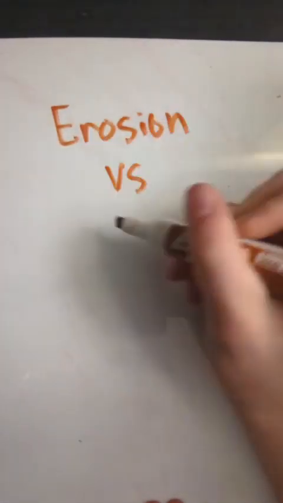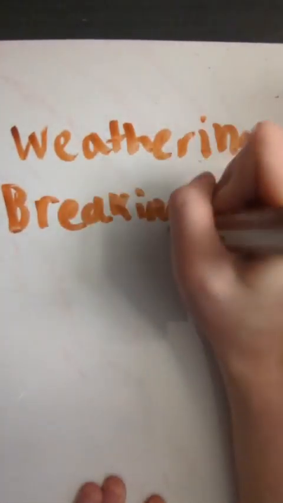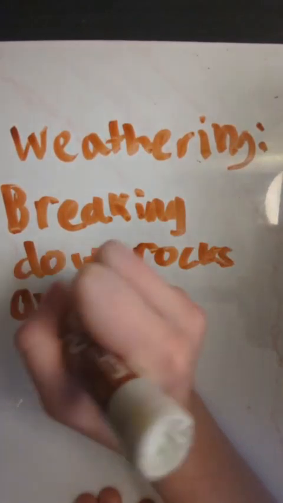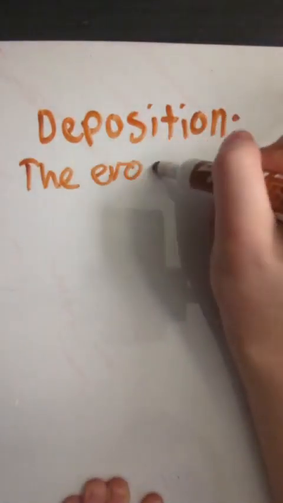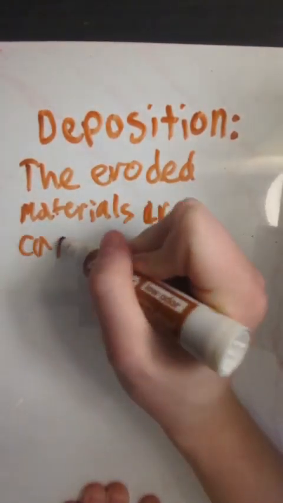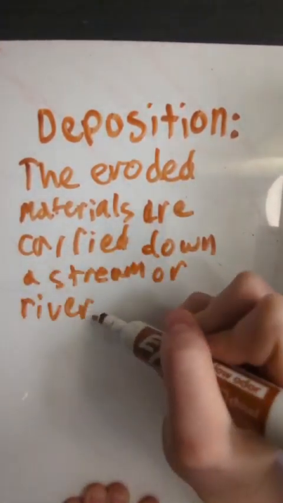Now, what's the difference between weathering and erosion? Weathering comes before erosion. Weathering is the breaking down of rocks and minerals. So first weathering, then erosion, and then deposition. What is deposition? Deposition occurs when the eroded materials are carried down a stream or river.